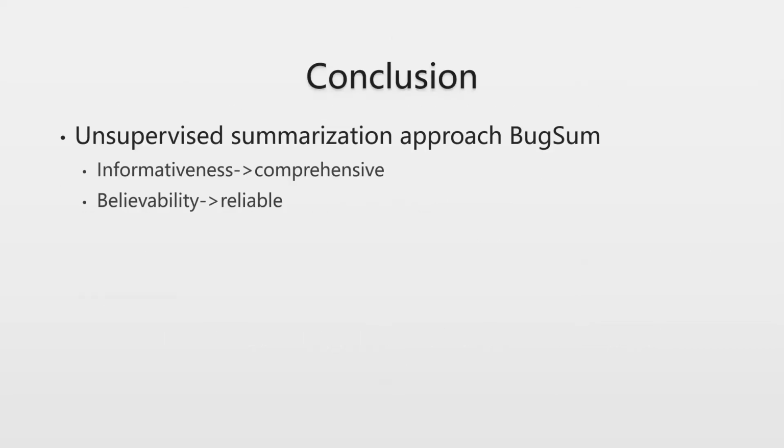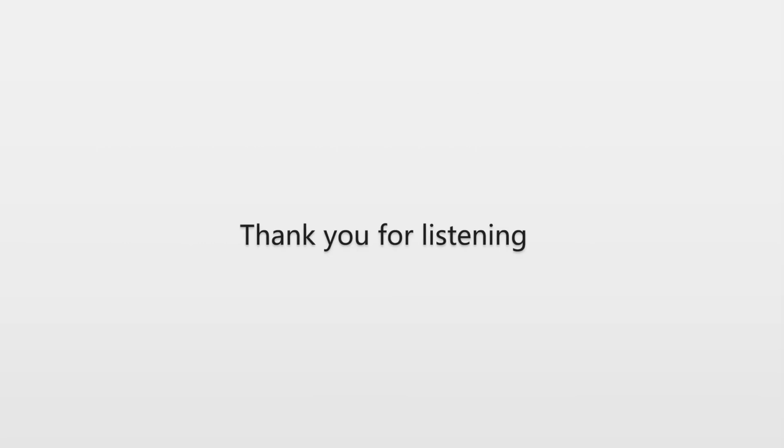In this study, we present a novel unsupervised summarization approach that considers sentence informativeness and believability to generate a more reliable and comprehensive summary for bug reports. In particular, our method is able to prevent most controversial sentences from being selected into the summary, which points to a promising direction for future work on conversation-based text analysis. That's all. Thank you for listening.